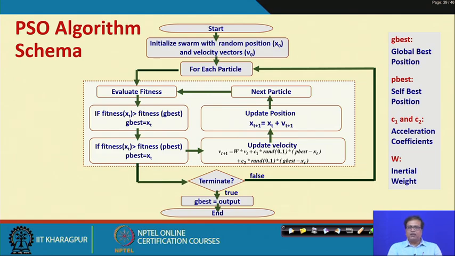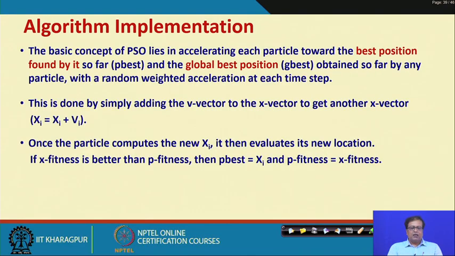For a small problem, let us suppose we have taken 5 particles, then for each particle we keep calculating the velocity, as initially we have to do all those initializations, and after that we have to check against the fitness and the G best and P best values, and then update velocity by this kind of formula and keep iterating.